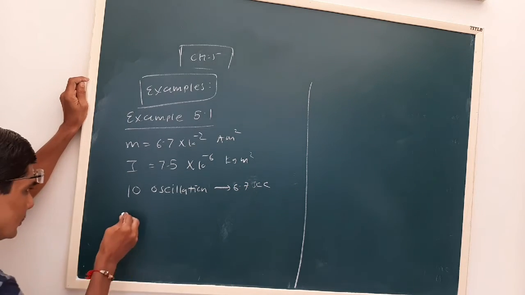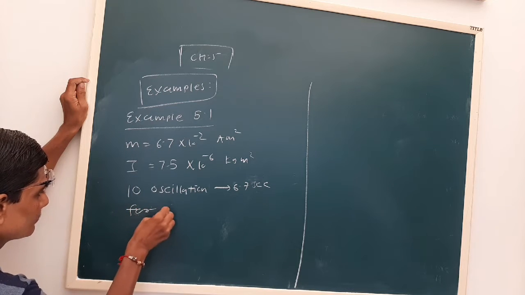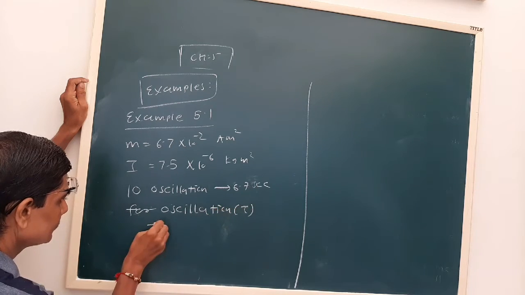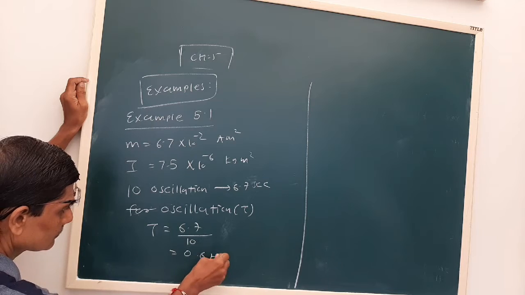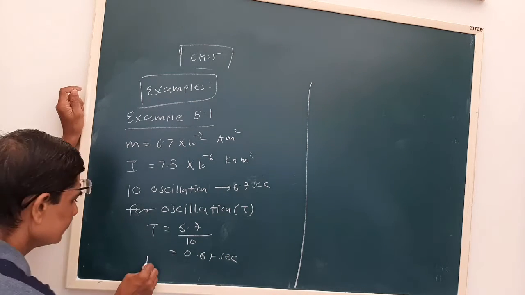Okay, for one oscillation, how much time? The time is T. Okay, see what you have to find out? The magnetic field.